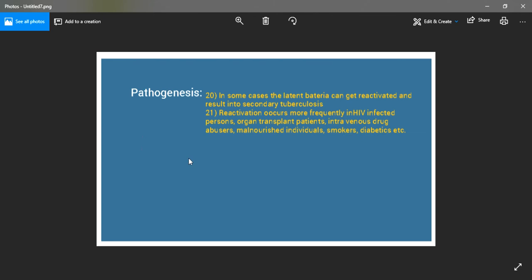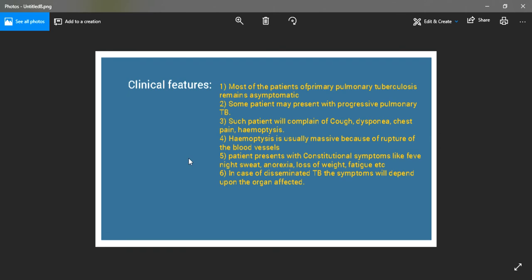So whenever this person gets some favorable conditions, like suppose immunocompromisation occurs because of some drugs or because of some diseases, or if suppose this is an intravenous drug abuser, or if this patient is diabetic, becomes diabetic, or is a chronic smoker, then reactivation of the latent tuberculosis can happen, and it can result in secondary tuberculosis. Now the pathogenesis of secondary tuberculosis will be again the same as that of the primary tuberculosis.